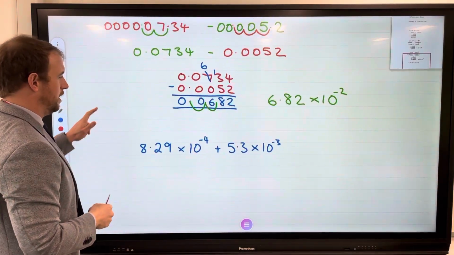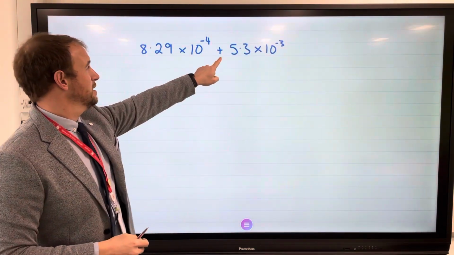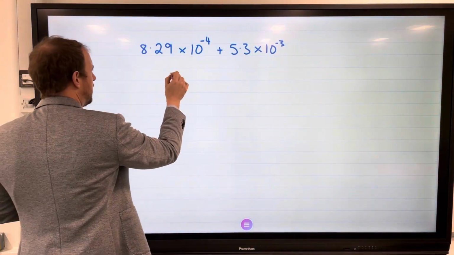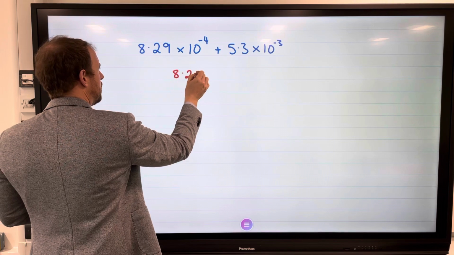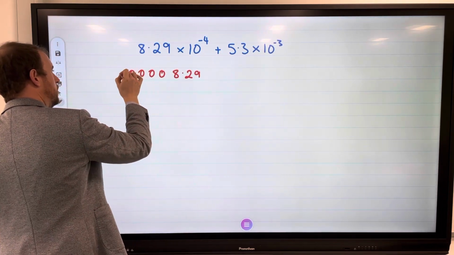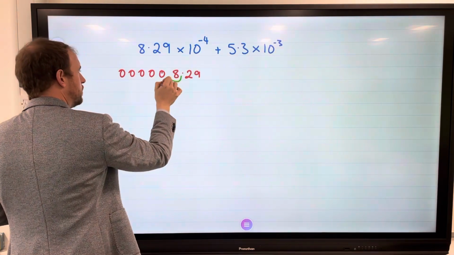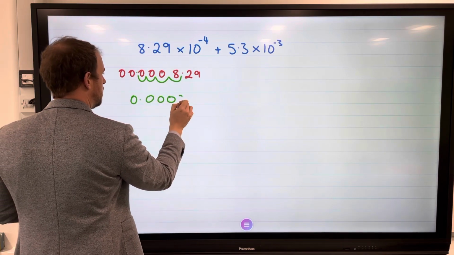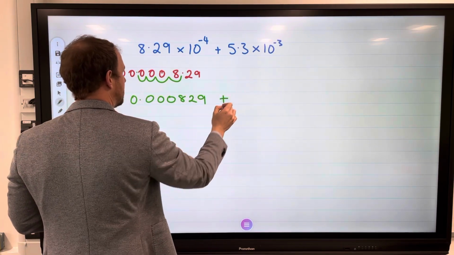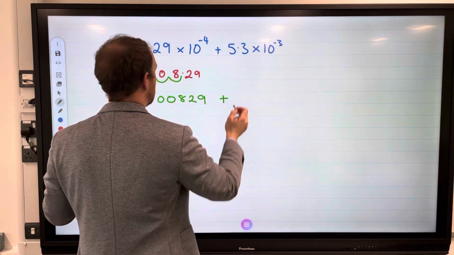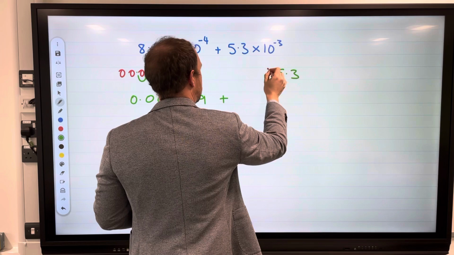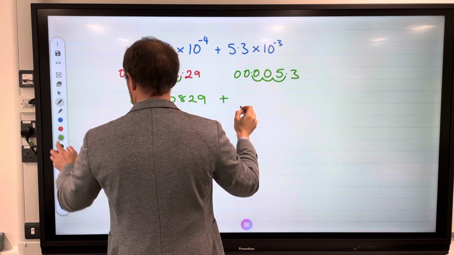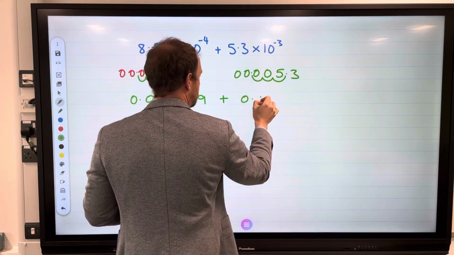And the last one there. So this time we're adding them together. This time we have negative powers like the previous question. So let's convert this. We have 8.29. Zeros before. Count the steps. 4 steps. 1, 2, 3, 4. So that's 0.000829. We're going to add that to 5.3, zeros before because it's a small number, negative power. 1, 2, 3. So then I've got 0.0053.